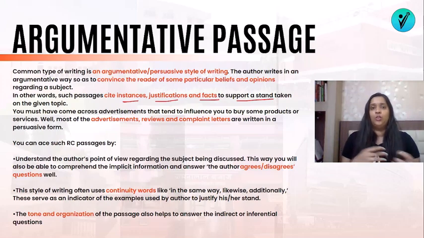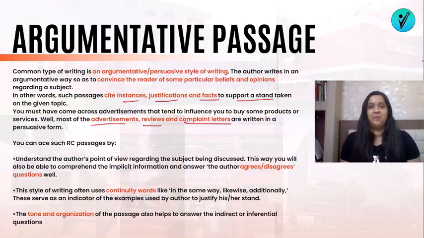So there's a lot of opinions that come in over here. So advertisements, reviews, complaint letters, these are examples of argumentative passage. So if you just simply pick up any complaint letter that you have received of late, या आपने कभी किसी को कोई complaint letter लिखा है, उसमें what have you tried to convince? You have tried to write, चाहे जितना भी strong language हो, ये convince करने की कोशिश की कि मेरे साथ गलत हुआ है, इसलिए मैं ये complain कर रहा हूँ, या ये person गलत है.